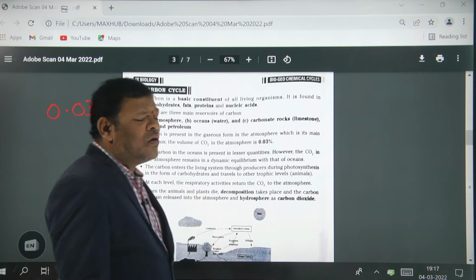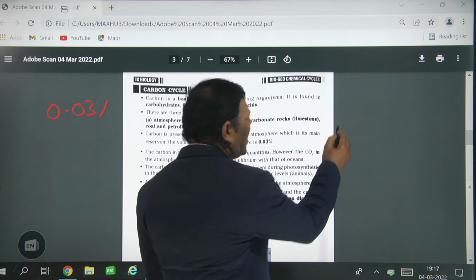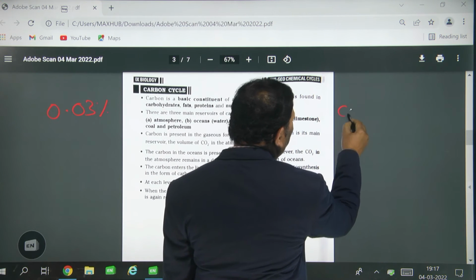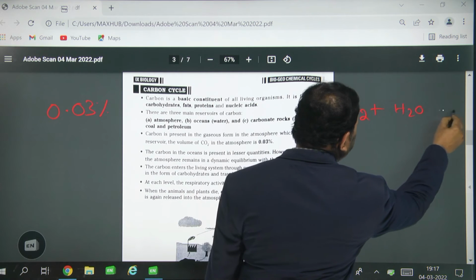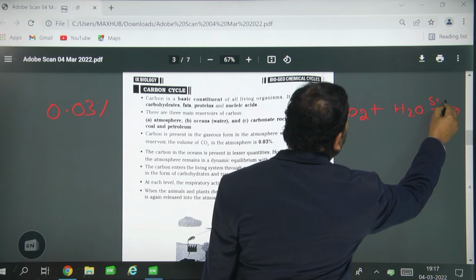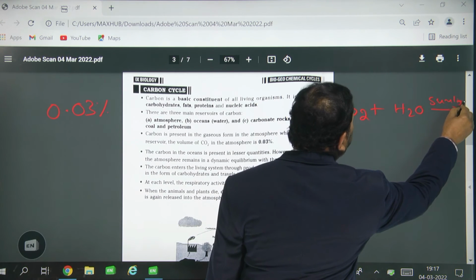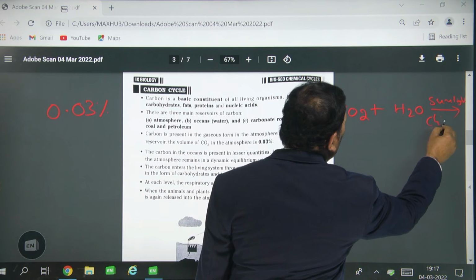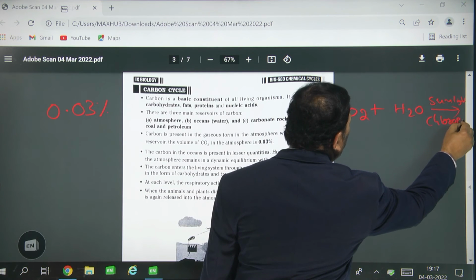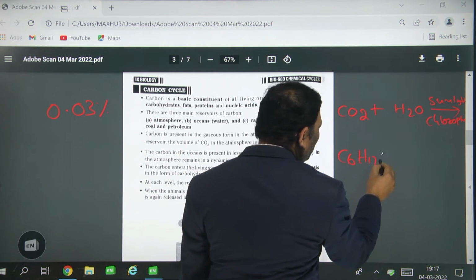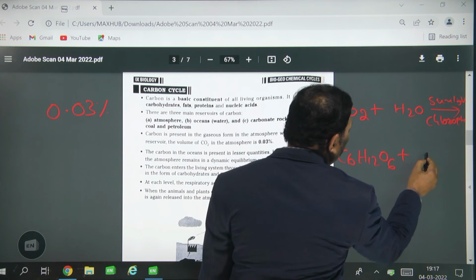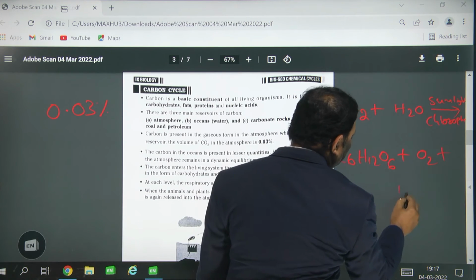You know very well the photosynthesis mechanism. Green plants take carbon dioxide plus water in the presence of sunlight and chlorophyll. Okay, they prepare their own food, C6H12O6 plus O2 plus H2O.